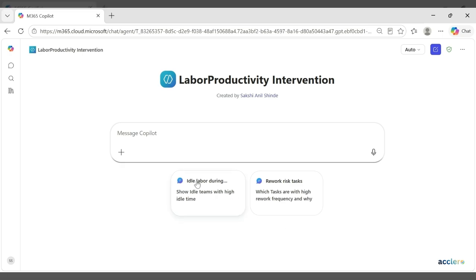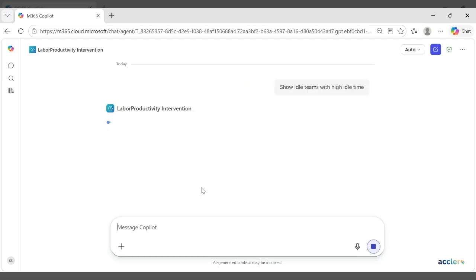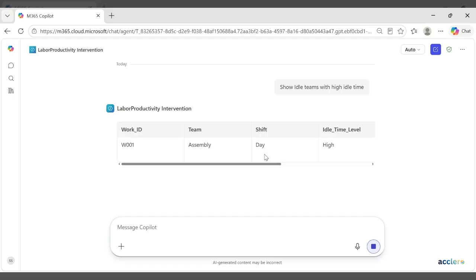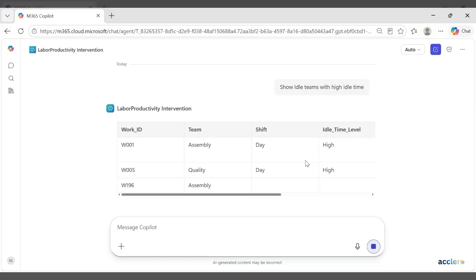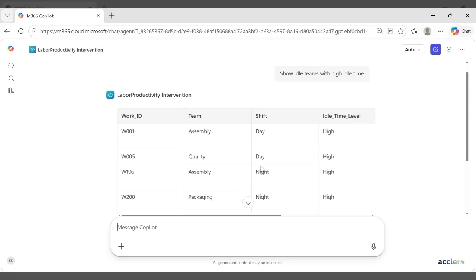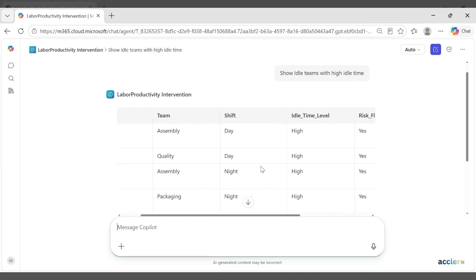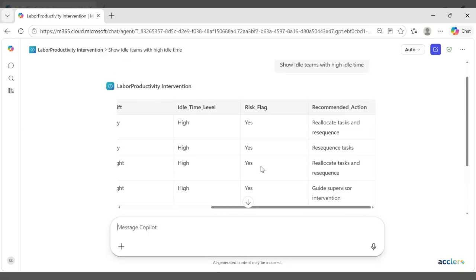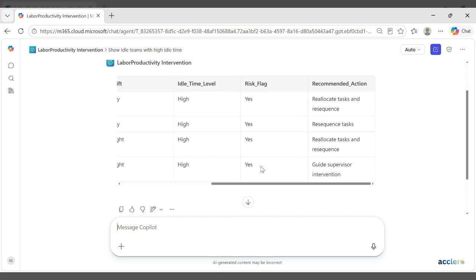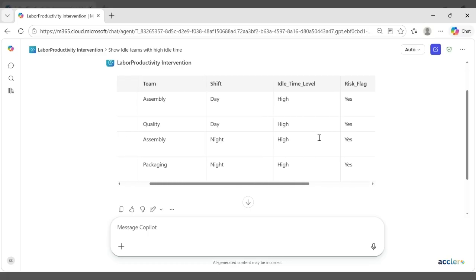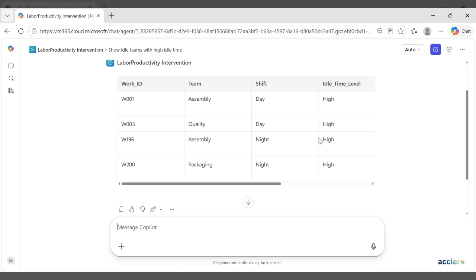So let us test the agent. Here I ask the agent to show the idle teams with the high idle time. So the agent identifies the teams where the idle time is high, despite the active demand. So these cases are linked with the workload imbalance and the execution gaps. So it immediately recommends the action like reallocation and the resequencing. So this will ensure that labor is better utilized during the live work.